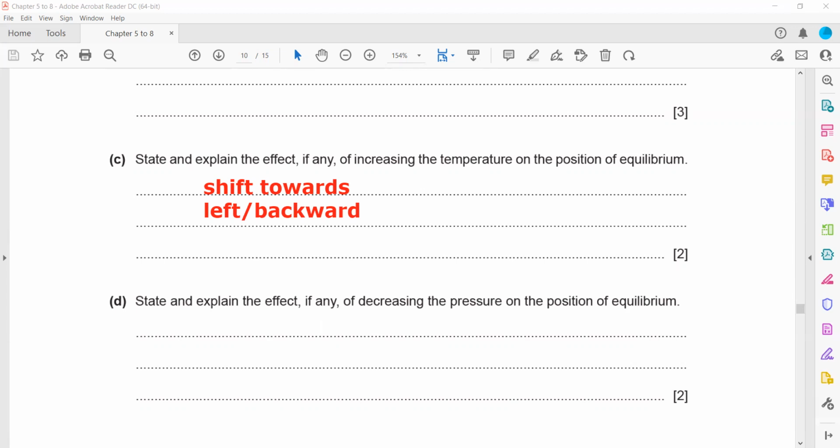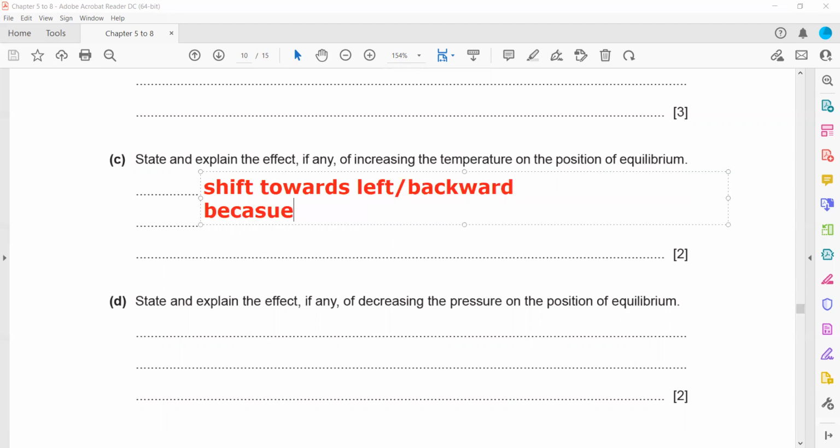So 1 mark is for mentioning where the equilibrium will shift, and the second mark for mentioning because the forward reaction is exothermic. So whenever forward reaction is exothermic, equilibrium always shift towards the left hand side by increasing a temperature.